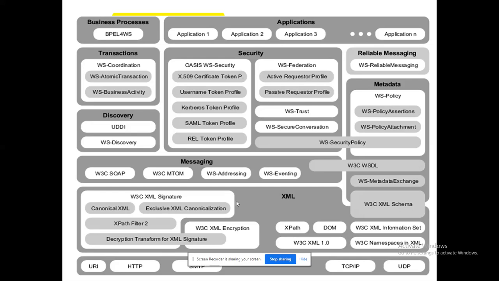And there is a stack in metadata called WS policy. What is meant by policy here? Policy is how I can create the protocol: how they need to communicate, how they need to exchange data, how they need to perform messaging. Everything can be done through this WS policy.